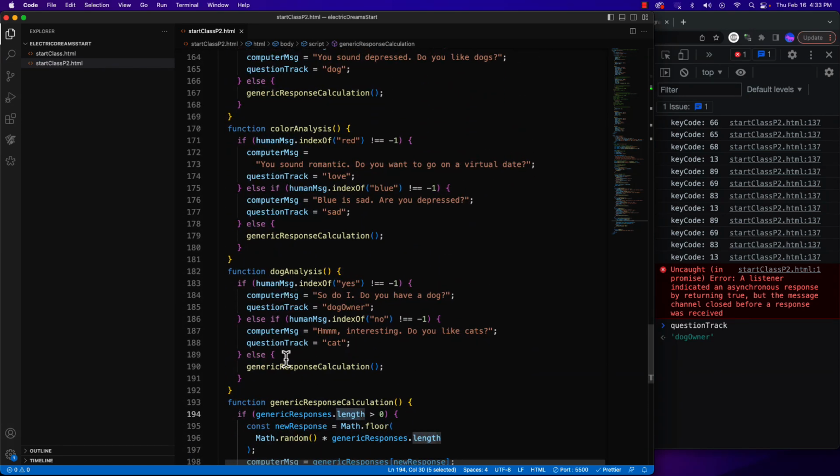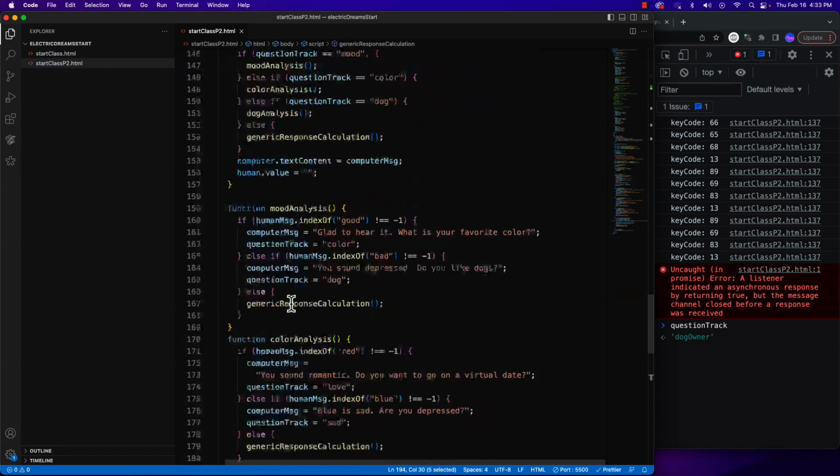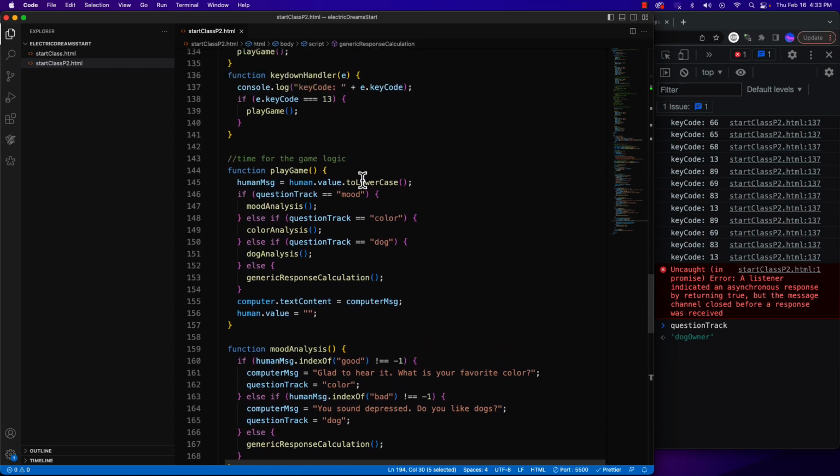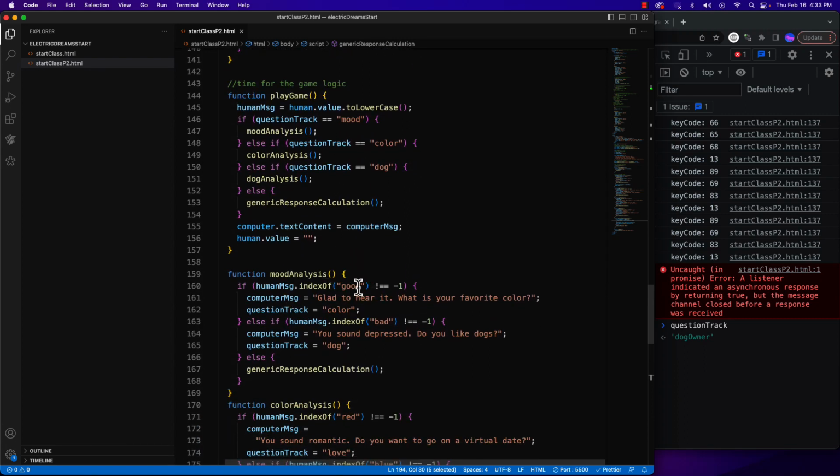We have some conditional logic going on, so we have if, else statements happening. We are modifying strings. We are analyzing strings, looking for particular values. So on this relatively simple project, we've been able to introduce a number of really important concepts in JavaScript programming. So I hope that you make an interesting chatbot that's fun, opinionated, and quirky, and share it with the world. Have fun and good luck.